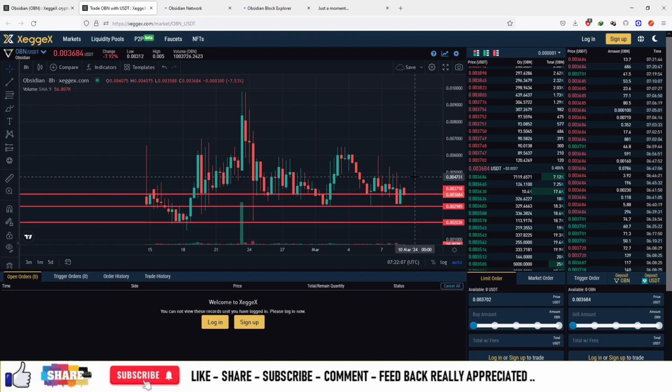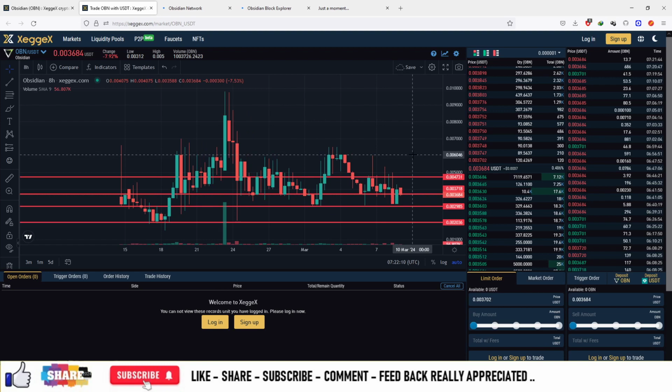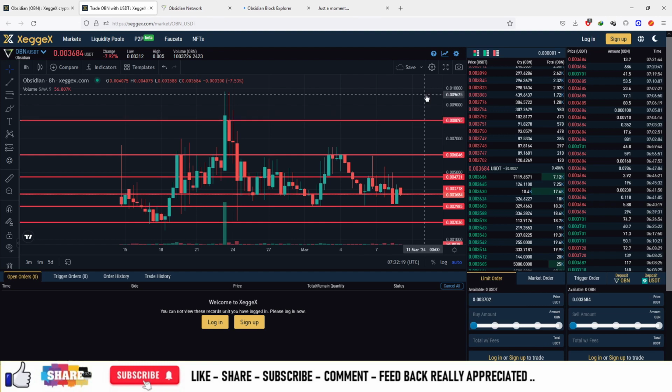Your selling zone will be at about 47. The second sell zone is at about 60. The third sell zone is at about 81. And the fourth is at about 96.